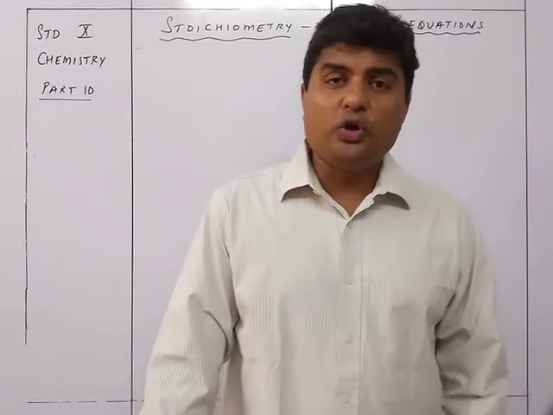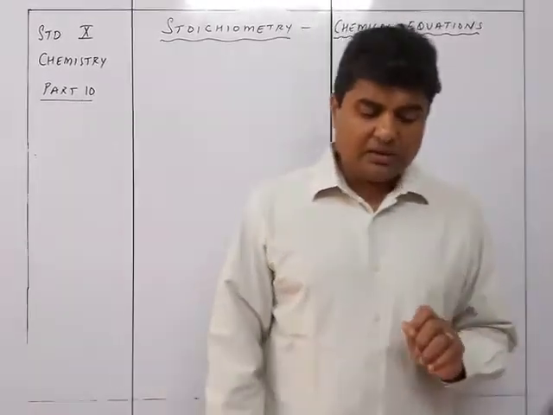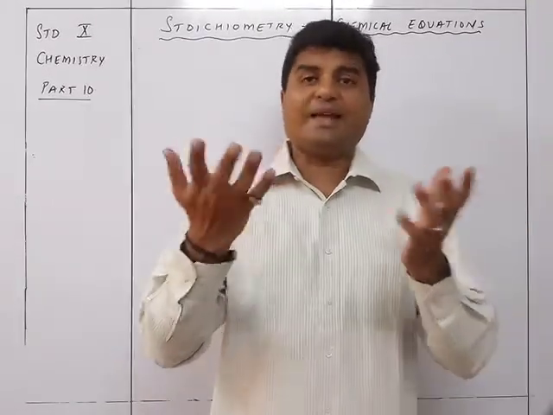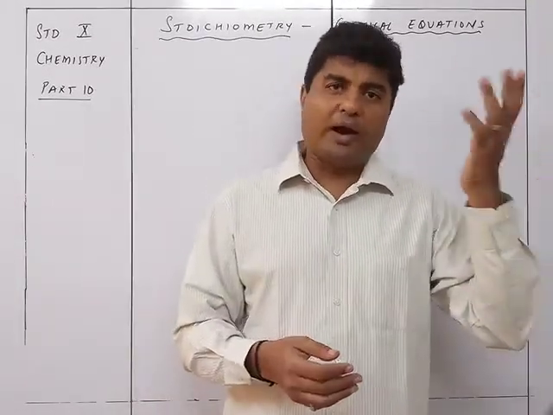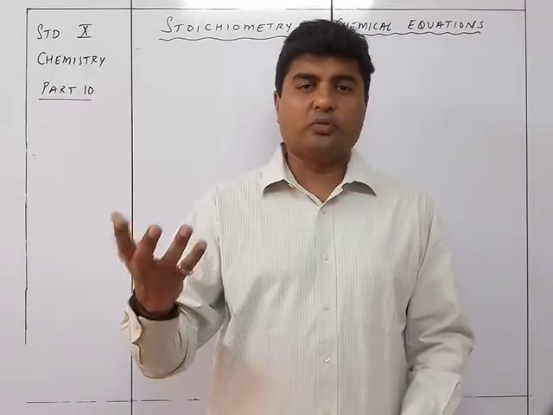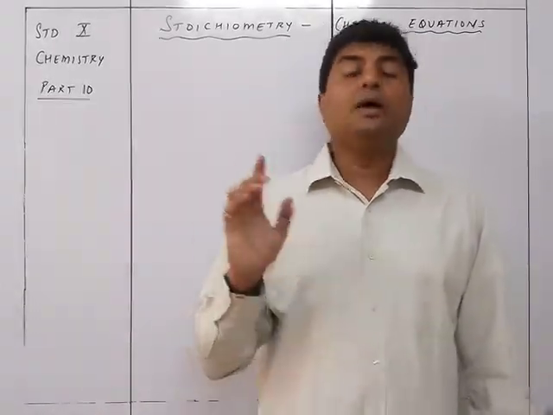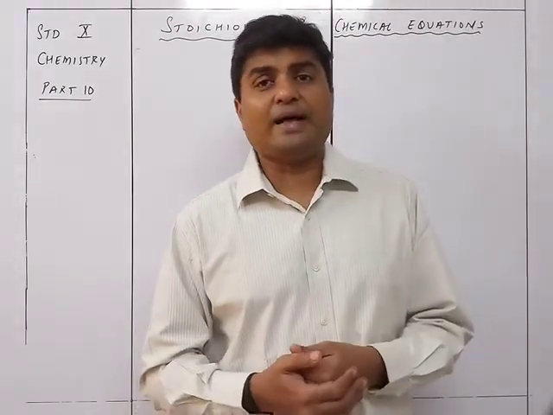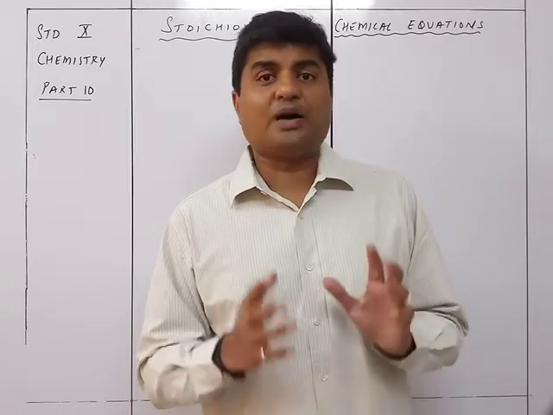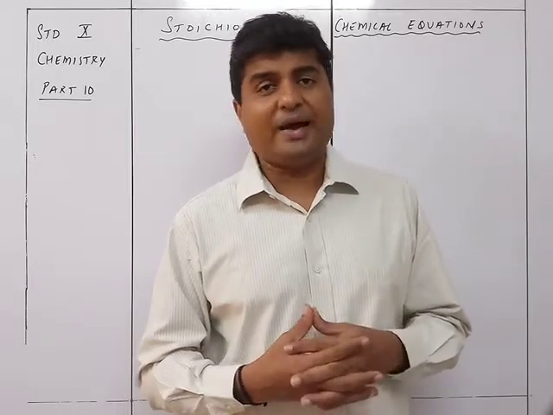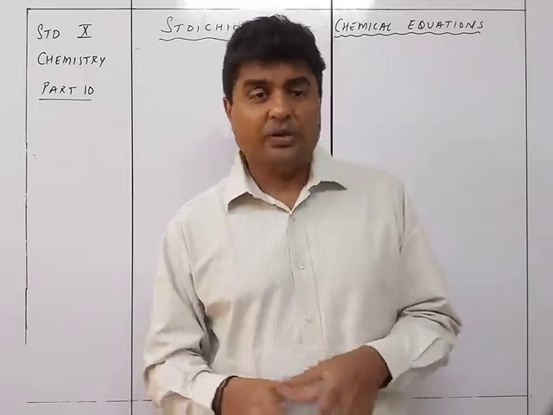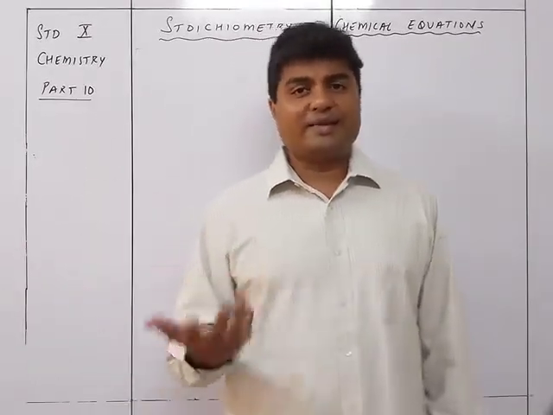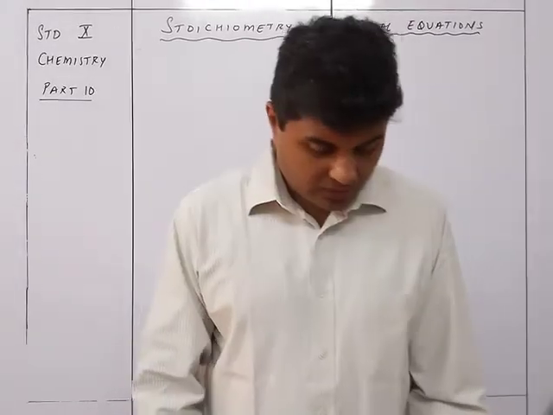The relative volumes, if gaseous, of the reactants and the products. So relative volumes: what is the volume we are going to get? That exactly is Gay-Lussac's law. 2 volumes of hydrogen with 1 volume of oxygen give me 2 volumes of water in the gaseous state. But if it is not in a gaseous state, in a liquid state, then it will be negligible. So we see over here that the volumes of the reactants and the products can also be easily identified from the chemical equation. And not only the reactant side, the volume can also be found on the product side. That is exactly what we see in Gay-Lussac's law also.